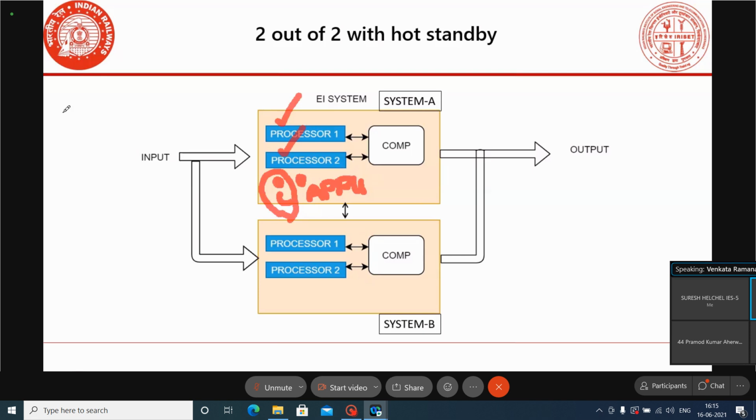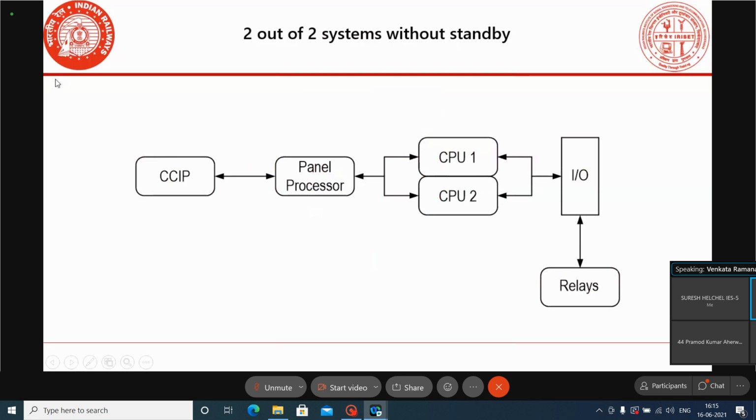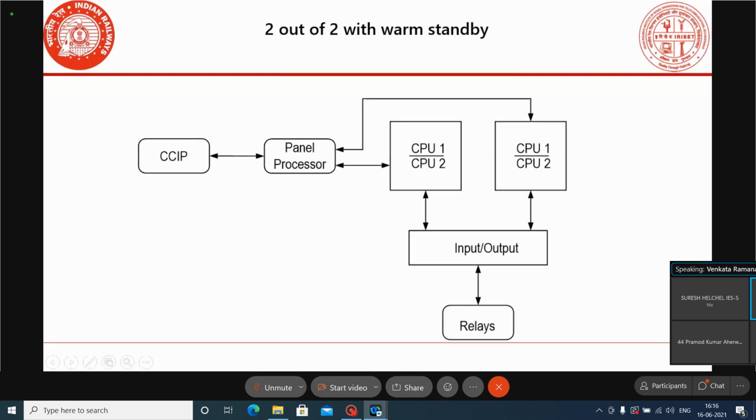Right. This is the arrangement in the two out of two with the hot standby configuration. The same thing can be represented in another manner also. There are two CPUs. Sorry, this is the standalone mode. Now you can see this is the A system and this is the B system, and the same CCIP, the control cum indication panel, is connected to A system as well as B system.